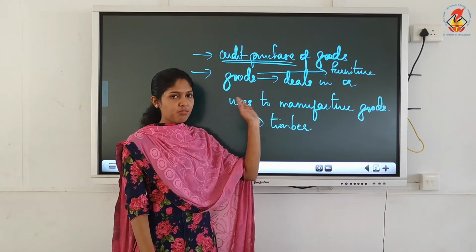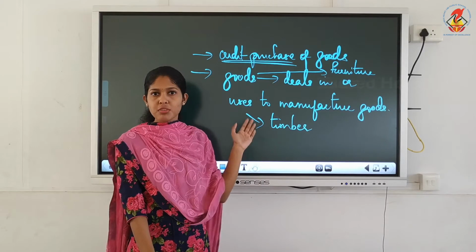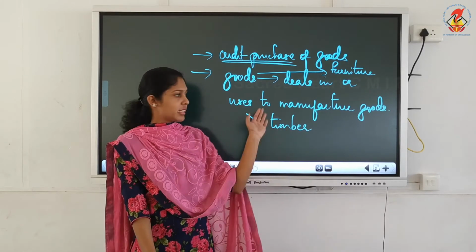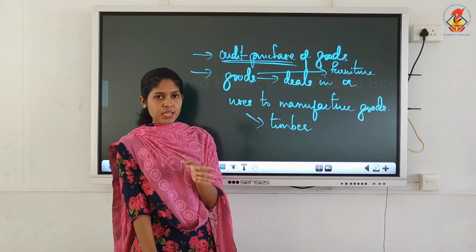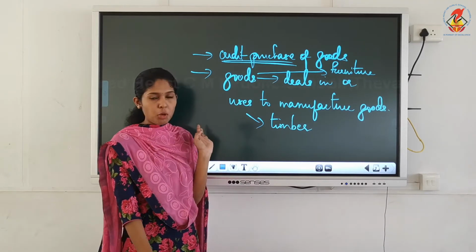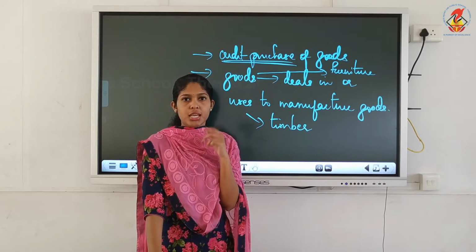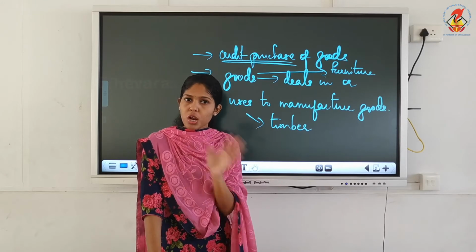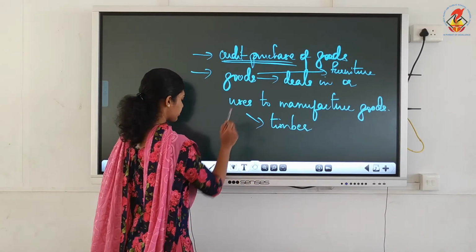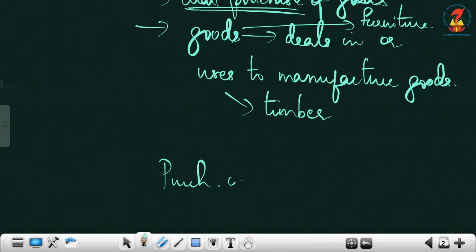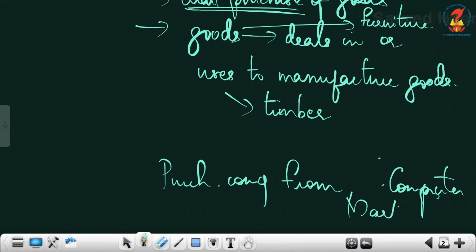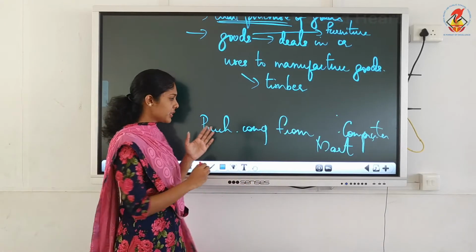So it must be something in which the firm deals, or something which is used to manufacture goods, like timber used to make furniture. Suppose again yours is a furniture shop, the same shop, and you purchased a computer on credit basis. The transaction is: purchased computer from Computer Mart. That is the shop name, Computer Mart. Can we record this transaction?